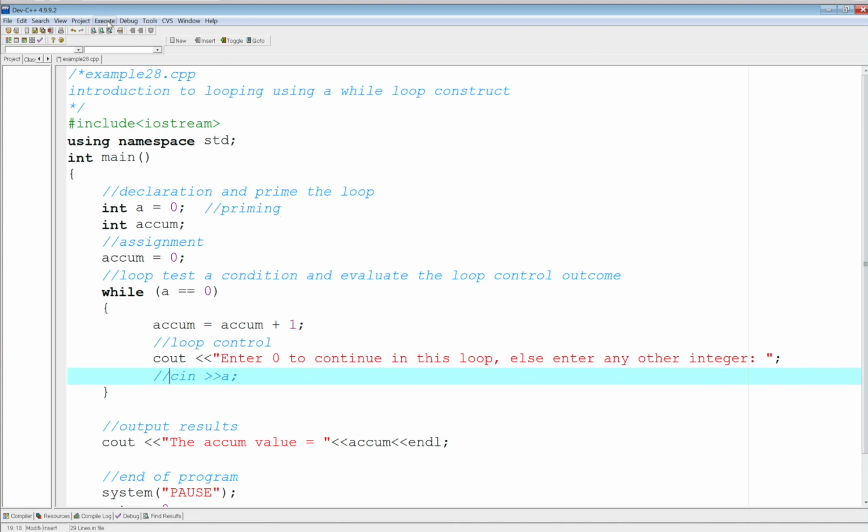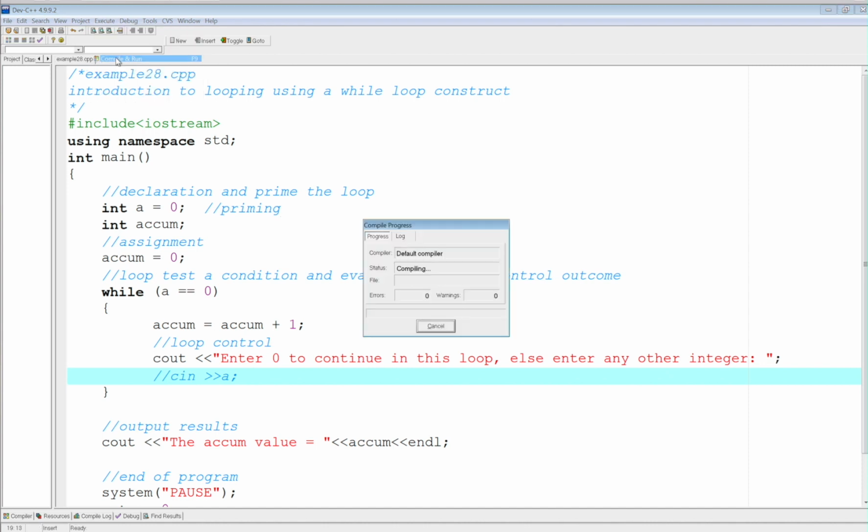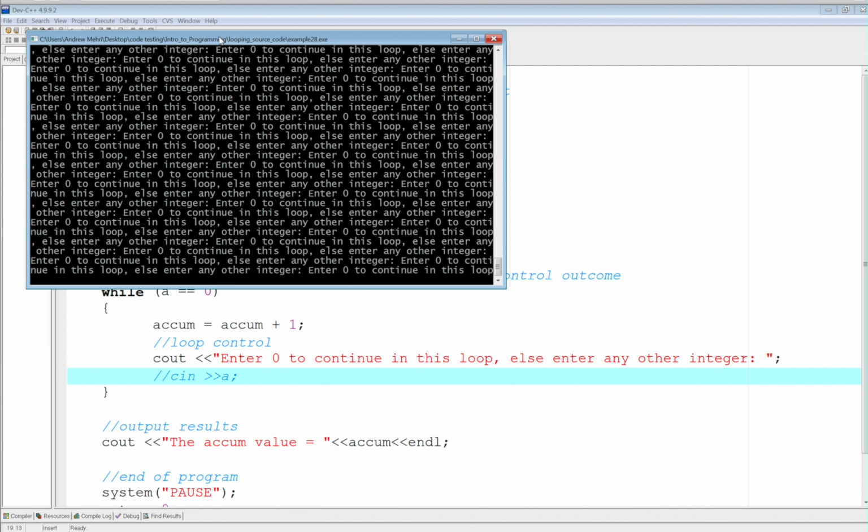So that means I am literally not allowing the loop control to do its job, right? Because really the job is done when you assign a value to A through cin. So now let's suppose I do that and just go ahead and compile and run. Watch this. So what do you see?